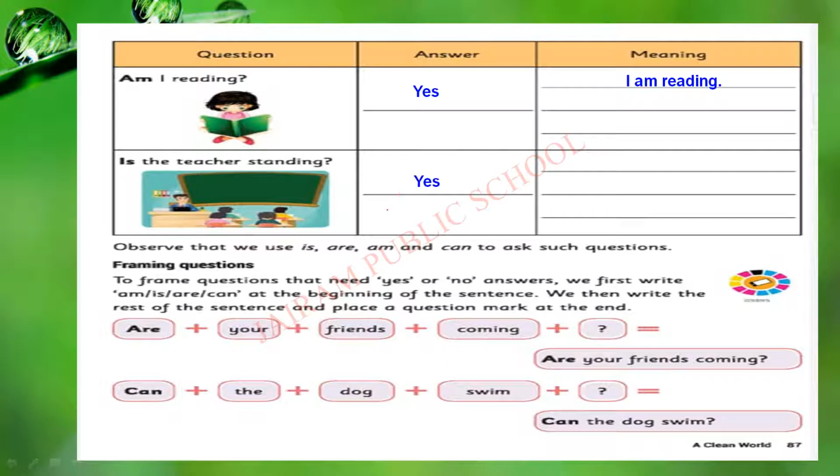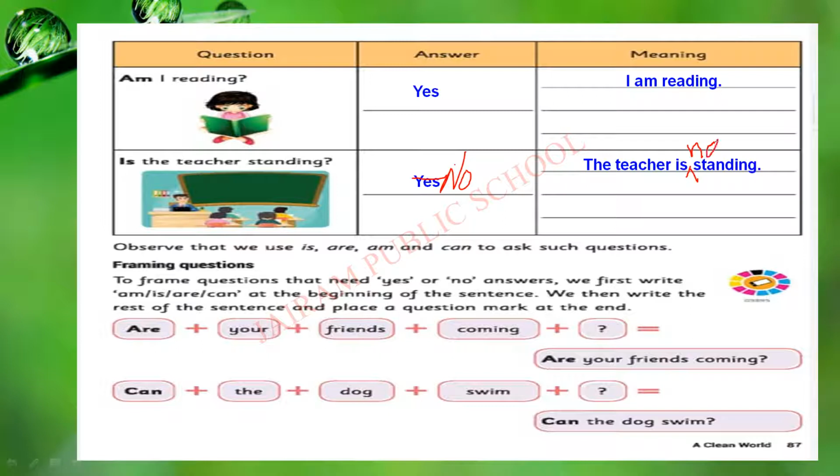If she is standing, you have to give yes. If she is sitting, you have to give no. N O, no, you have to write in the dash. Okay, what is the answer? The teacher is not standing. So I should write here not.